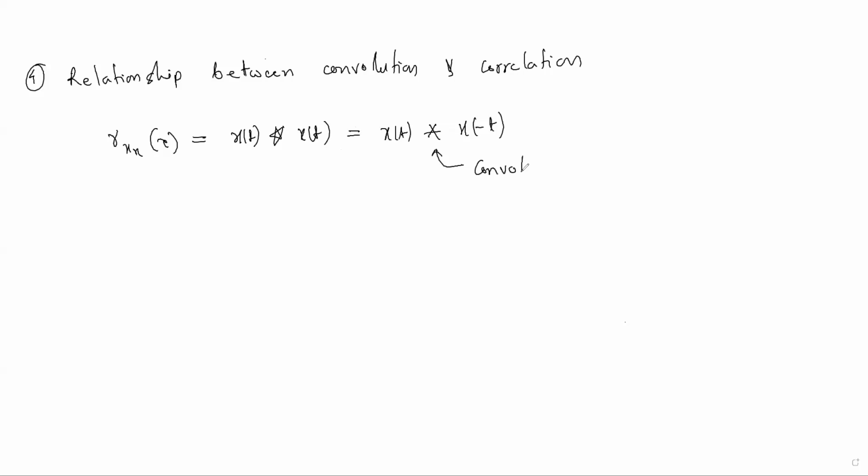And this star symbol is for correlation. So you can see the difference here. We have to reverse one signal, and then find the convolution to get the correlation of the signal. This is a very important formula.